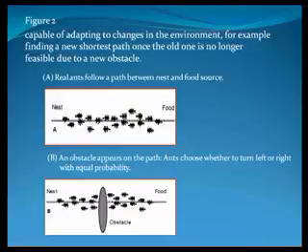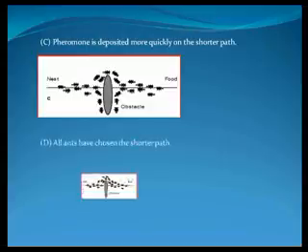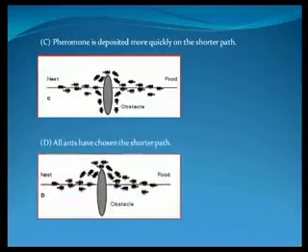Ants choose whether to turn left or right with equal probability. Figure C shows how pheromone is deposited more quickly on the shorter path. Finally, in Figure D, all ants have chosen the shorter path.